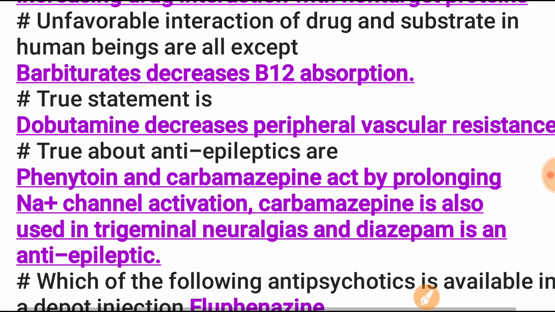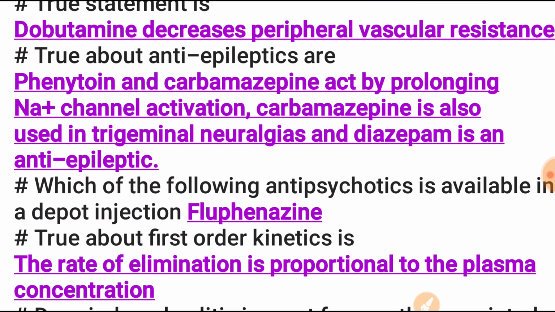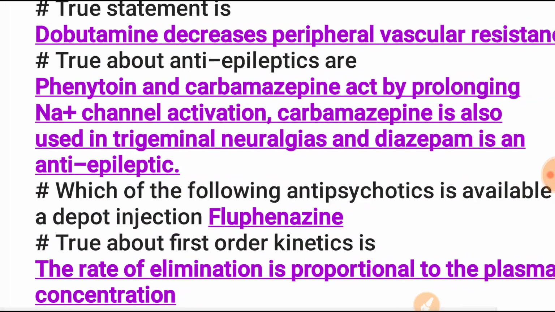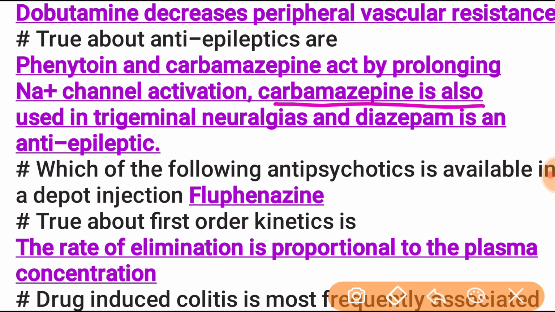Next, true about anti-epileptics: phenytoin and carbamazepine act by prolonging sodium channel inactivation. Carbamazepine is also used in trigeminal neuralgia; actually, carbamazepine is the drug of choice for trigeminal neuralgia. And diazepam is an anti-epileptic drug.